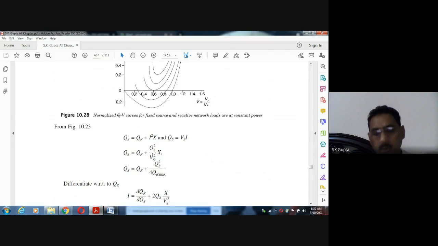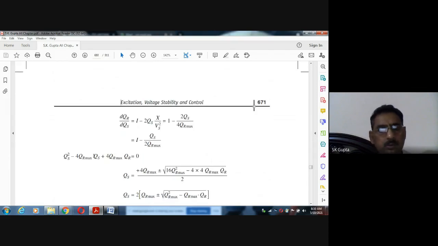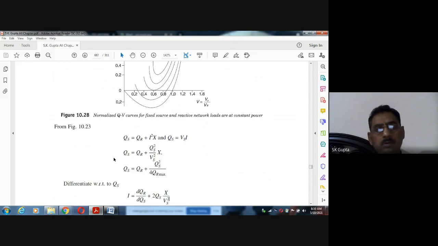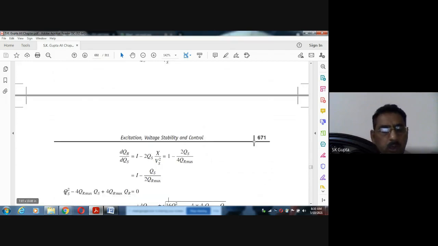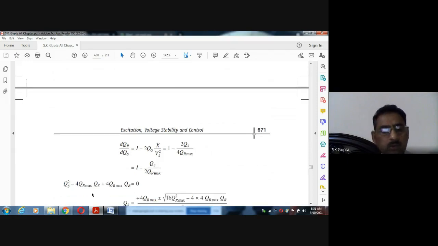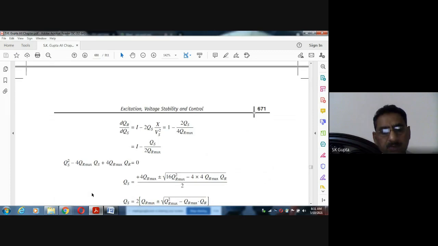This equation again you can write in this form. This equation, देखिए इसमें क्या है, QS square 4QR and QS, ये इस equation को दोबारा लिखेंगे तो when you take numerator and denominator on different side, you will get this equation. Means how sending and reactive power depends with the maximum reactive power demanded. Maximum reactive power you can draw, because we are going to find how much sending power we need to supply to maintain the reactive power within this range.